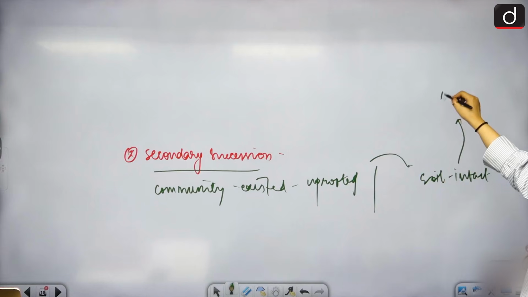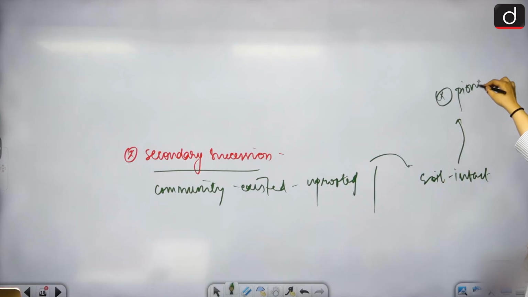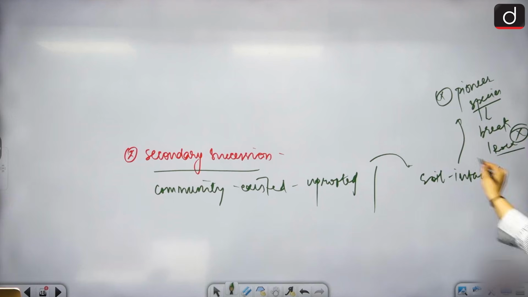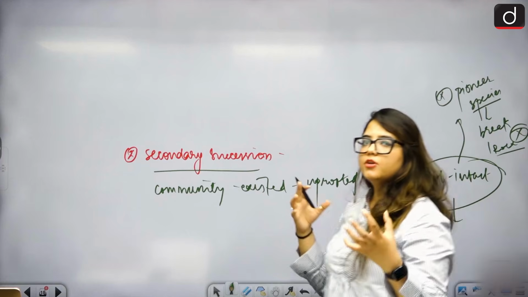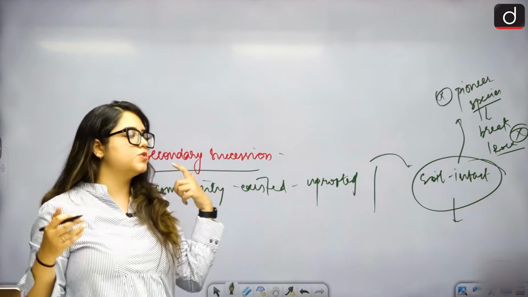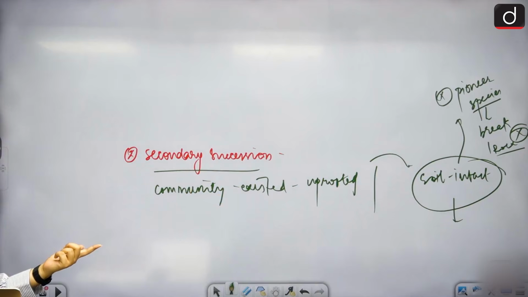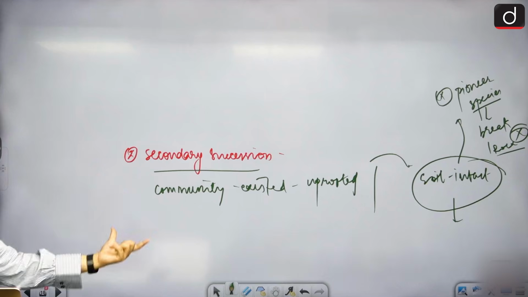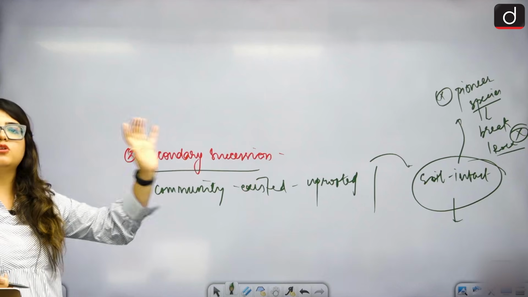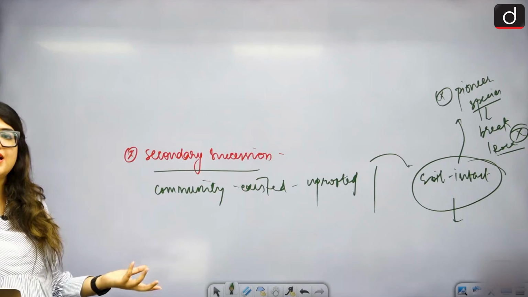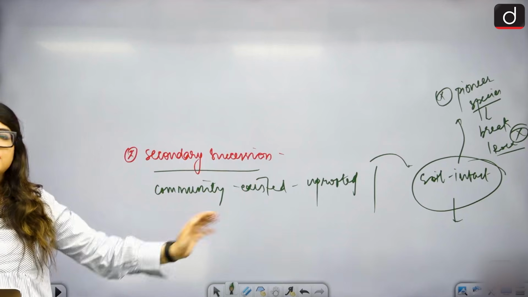Now you don't need pioneer species to come and break the rock. That is not required because the soil is intact. You can just begin the life, begin the construction, begin the new era. Pioneer species will still come, but they won't have to break the rock. Just remember that.